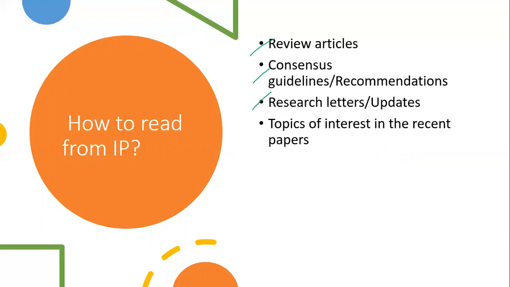Suppose they have discussed autism in one month's paper, and in another paper they have concentrated solely on celiac disease. From those topics you can expect questions. Suppose there is an original research paper on the incidence of celiac disease, then you can expect a question on celiac disease. It may not be a direct question, but it will be like an investigation or the guidelines for management of celiac disease, etc. It will be like that.